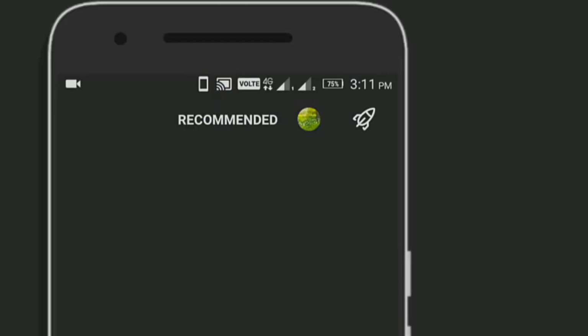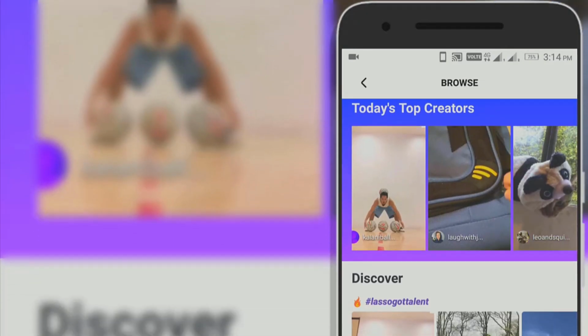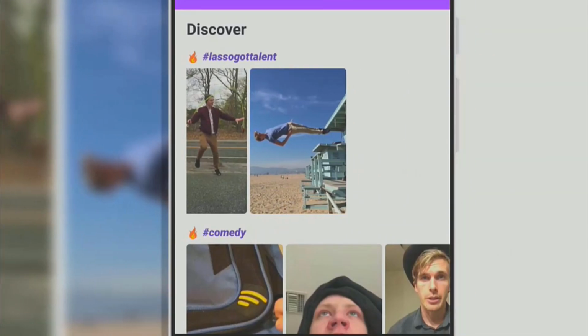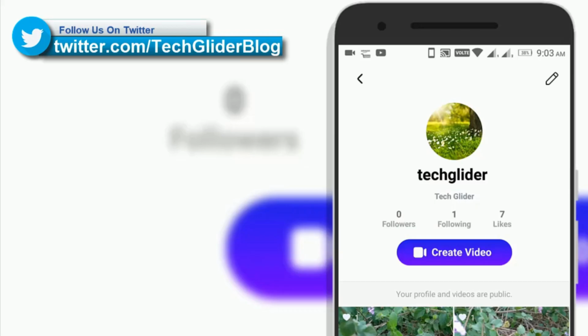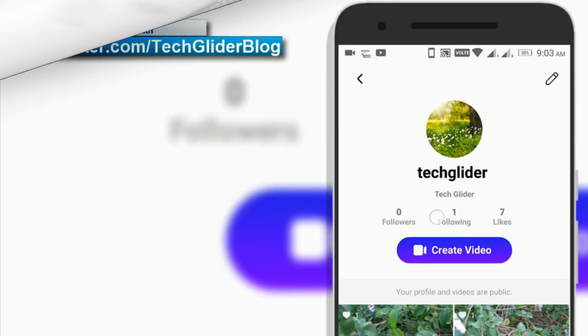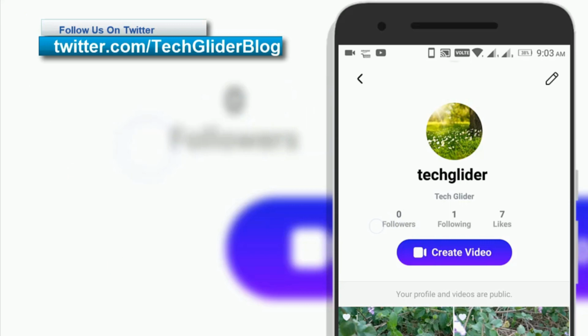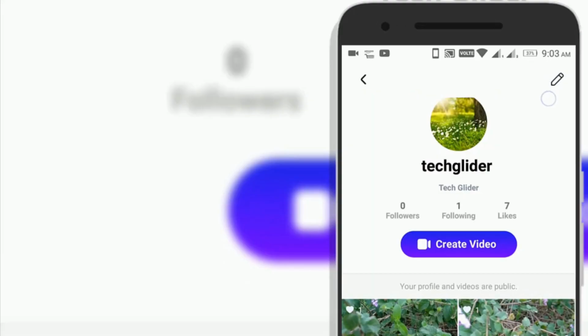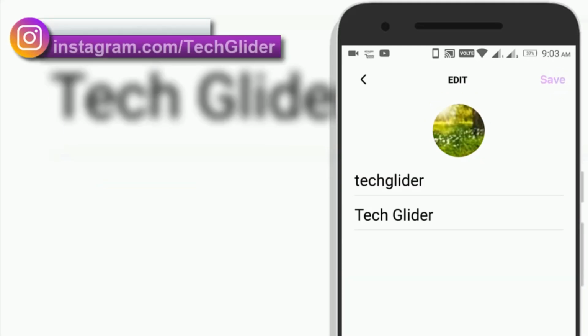You can click on rocket icon to browse top creators, discover Lasso Got Talent, comedy, dance, fitness, and many more. You can click on your profile to see your followers, likes, and following. You can also view your overall uploaded videos. You can click on pencil icon on the top to edit your channel name.